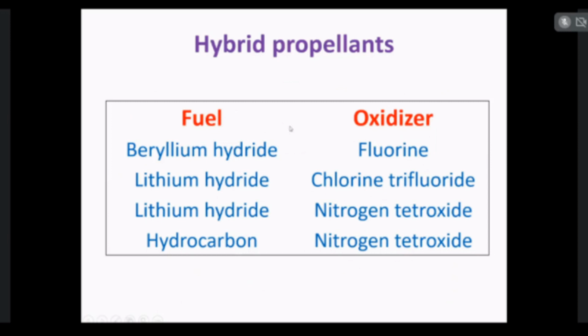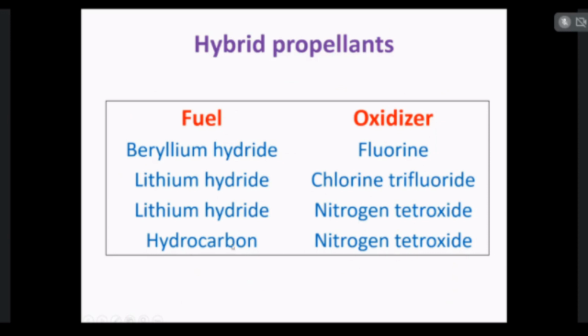So in the hybrid propellant rockets, beryllium hydride is used as a fuel and fluorine is used as an oxidizer. If lithium hydride is used as a fuel, chlorine trifluoride is used as an oxidizer. If lithium hydride is used as a fuel, nitrogen tetroxide is used as an oxidizer.